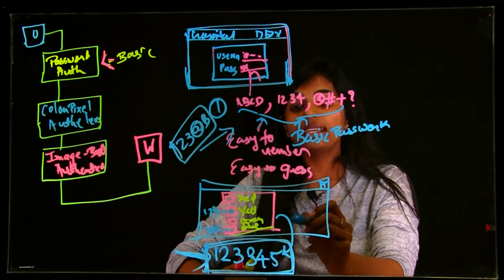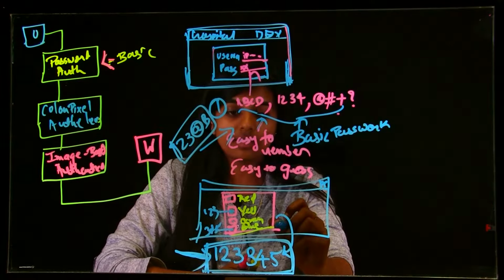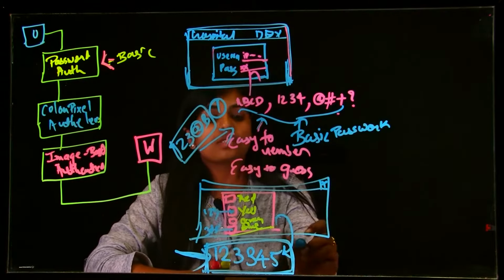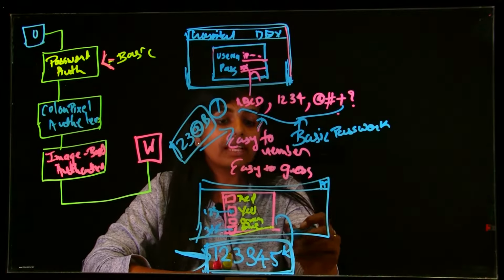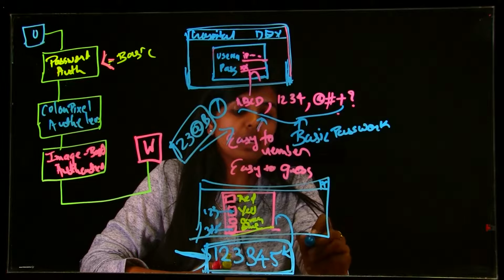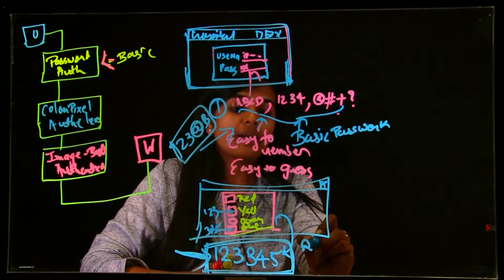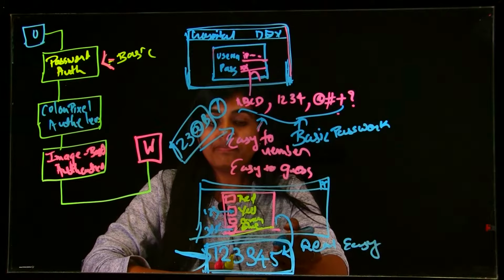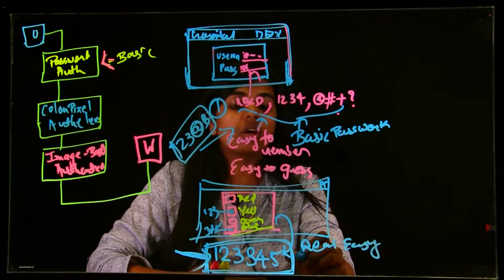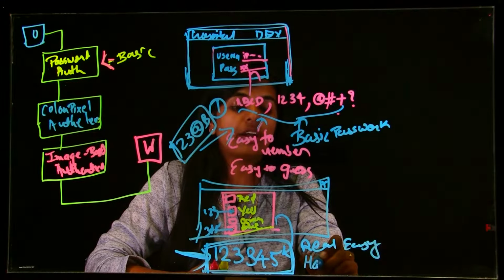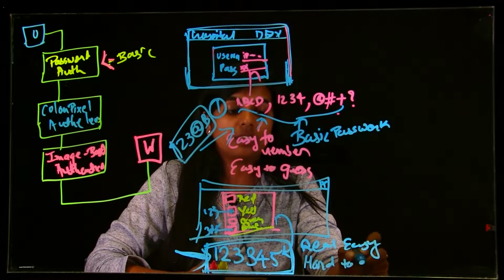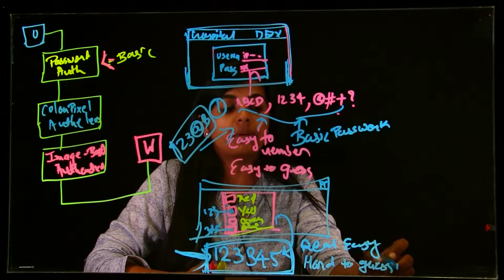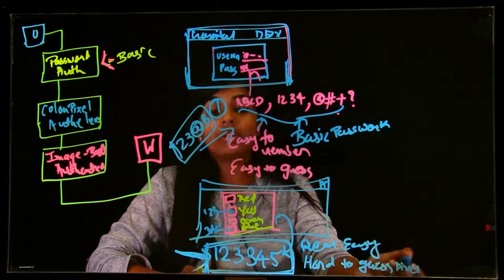It won't be that easy for hackers to hack the system, because from a user's point of view it's really easy, but from a hacker's point of view, it's not that easy. So it's hard to guess the pixel, because we don't know.